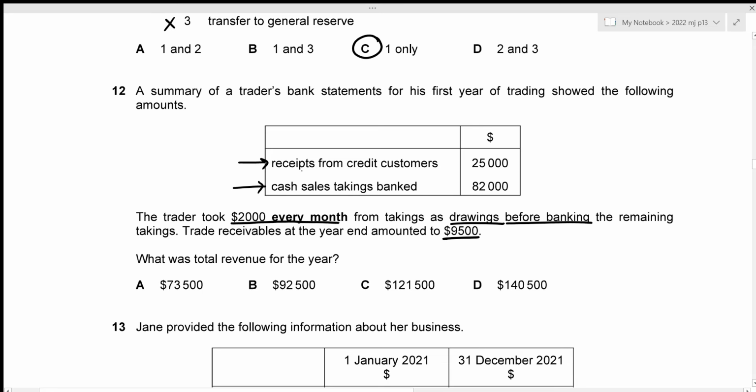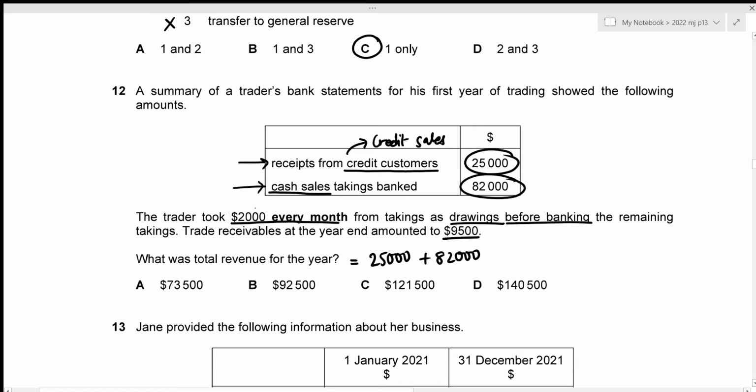Okay, so the very first one is receipts from credit customers. If we are talking about credit customers, those arise from credit sales, right? And since we are trying to figure out the total revenue, we should be considering credit sales as well. So we will be adding this amount of 25,000. Then the second one is cash sales. So obviously we should be recording this amount as well. That's 82,000.